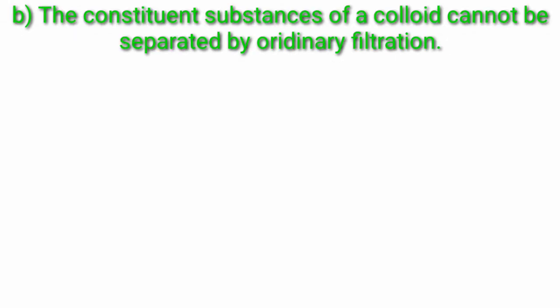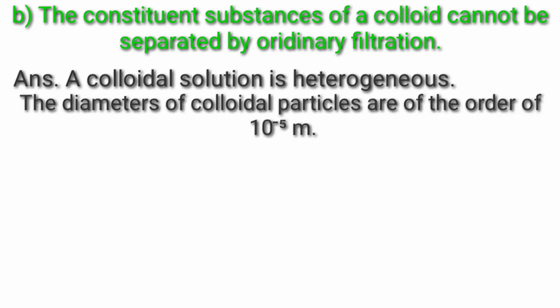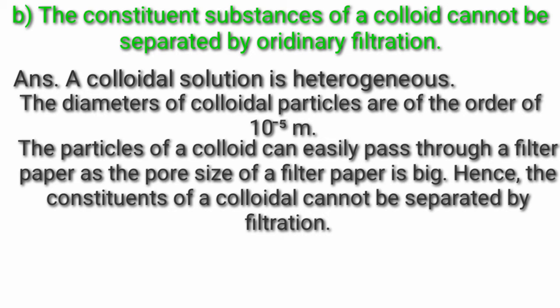Question B. The constituent substances of a colloid cannot be separated by ordinary filtration. Answer. A colloidal solution is heterogeneous. The diameters of colloidal particles are of the order of 10 to the power minus 5 meter. The particles of colloid can easily pass through a filter paper as the pore size of a filter paper is big. Hence, the constituents of a colloid cannot be separated by filtration.